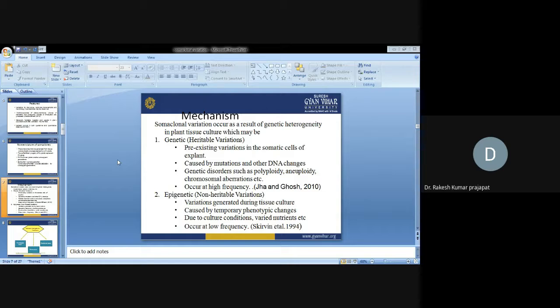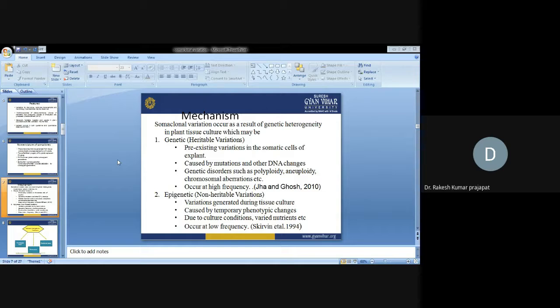So if we talk about pre-existing variations in somatic cells of explants, there are certain pre-existing variations present that are not directly expressed, but after tissue culturing they may get expressed. They are also caused by mutations and other DNA changes. As I told you, genetic variations always occur in the genetic sequences, the DNA sequences.